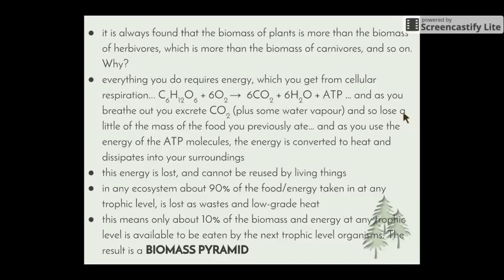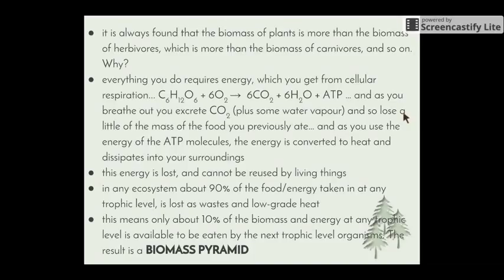Now, as you breathe out, you excrete some carbon dioxide gas, as well as small amounts of water vapor. So those molecules and the mass of those molecules is lost, so it's no longer available. Also, as you use the energy from the ATP molecules, that energy is converted to heat and dissipates into the surroundings. Just like we can't create molecules in a chemical reaction, they need to be rearranged, we can't create energy. So if that energy is transferred from chemical energy to heat energy, we can no longer use it. So it can't be reused by living things.